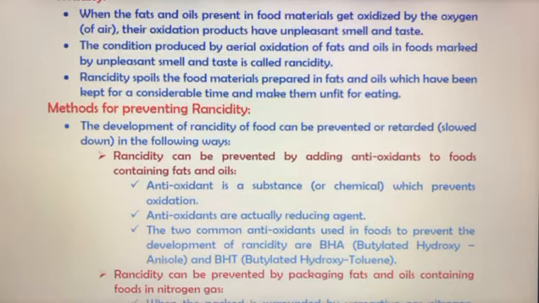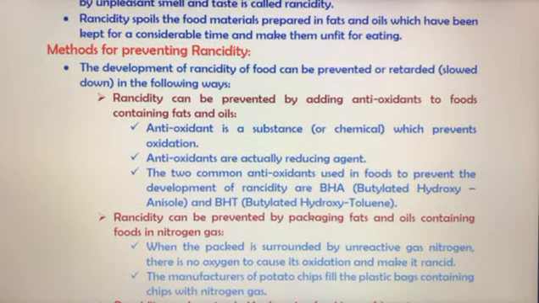So how can we prevent rancidity? The development of rancidity in food can be prevented, retarded or slowed down by the following methods. There are many methods by which we can reduce rancidity or slow down the process. Why fats and oils? Fats and oils have certain types of bonds in them. When oxygen reacts with them, those bonds get broken down, and the compounds formed have a bad smell. Along with that, some gases start coming out of those food materials.